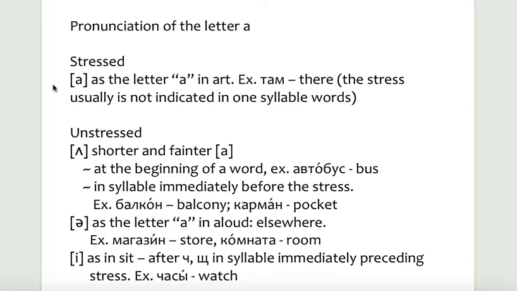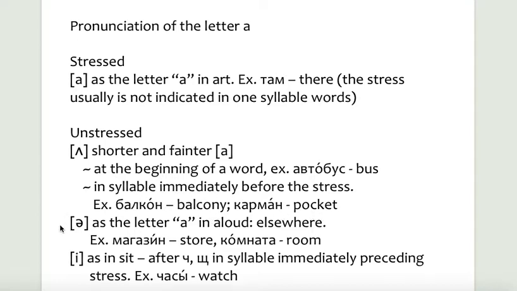When unstressed, A sounds shorter and fainter at the beginning of a word, such as avtobus, bus, as well as in a syllable immediately before the stress. For example, balkon, balcony, karman, packet.